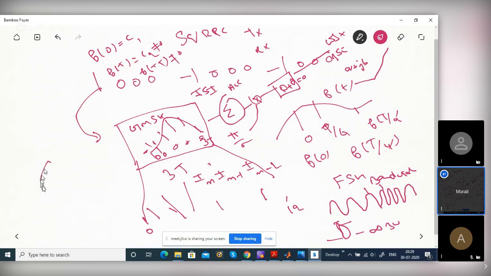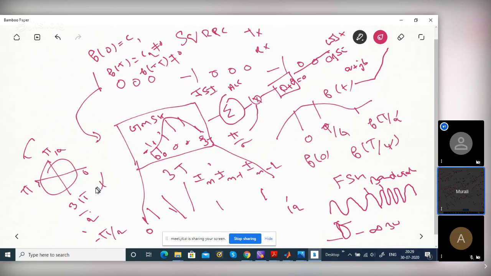See, this angle. This is 0, pi by 2. 2 pi by 2 is pi. This is 3 pi by 2, right? If you come to this angle anti-clockwise, and if you come clockwise, this is minus pi by 2, right? Yes. Both are the same, right?